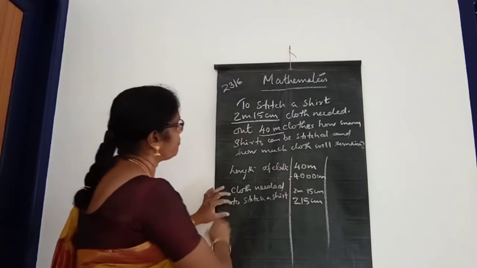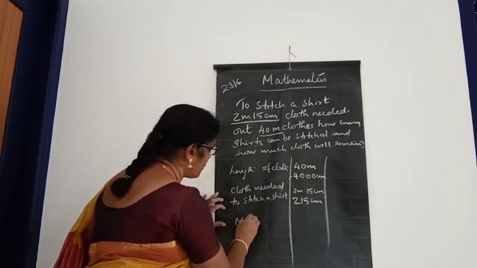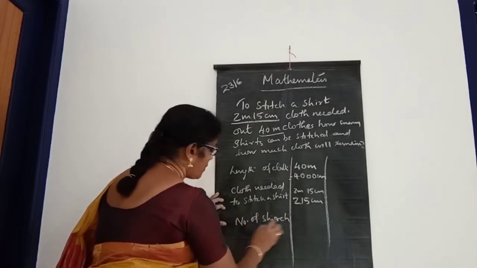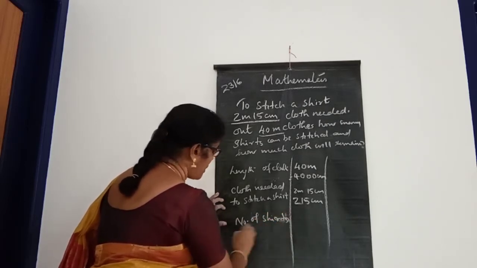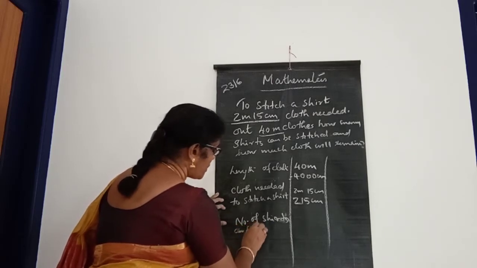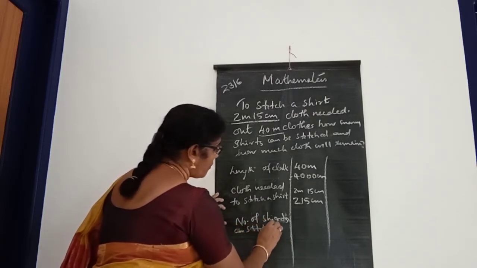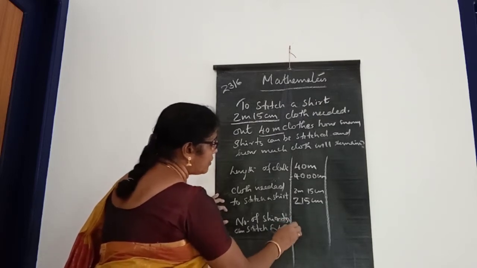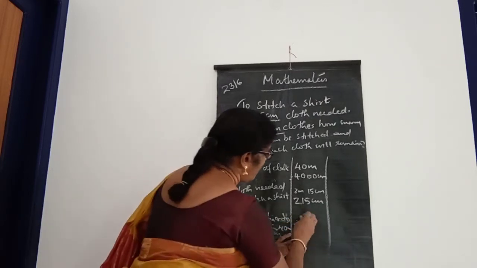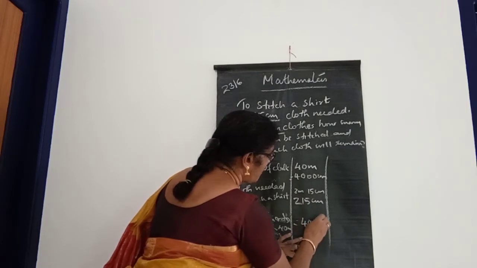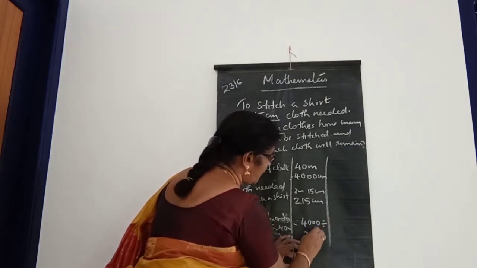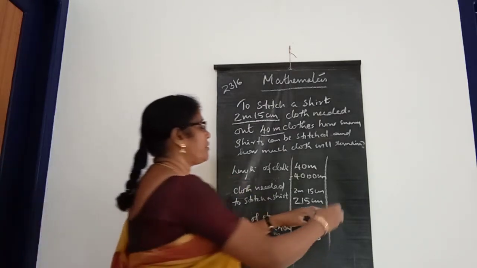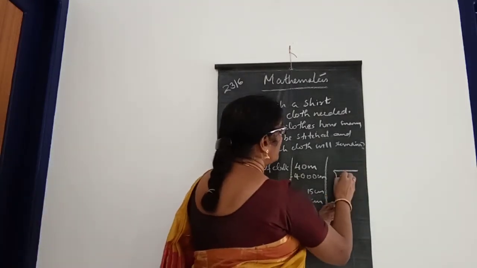Then next, number of shirts we can stitch from 40 meter is equal to 4000 divided by 215, that you have to do here.